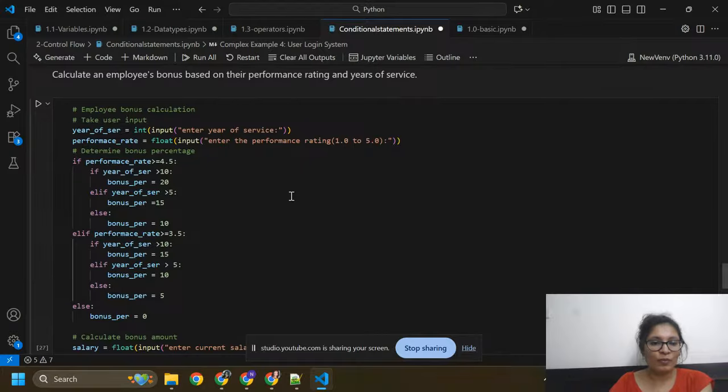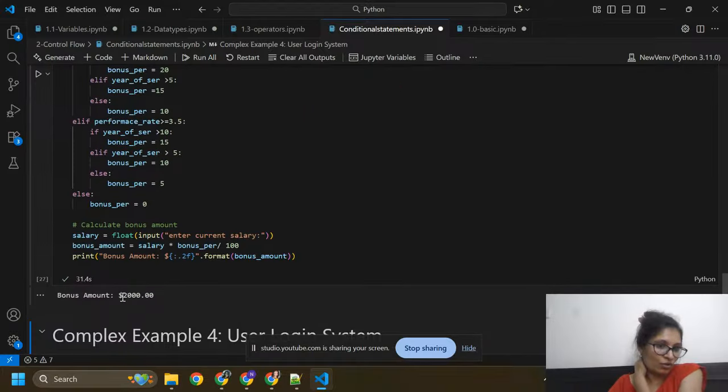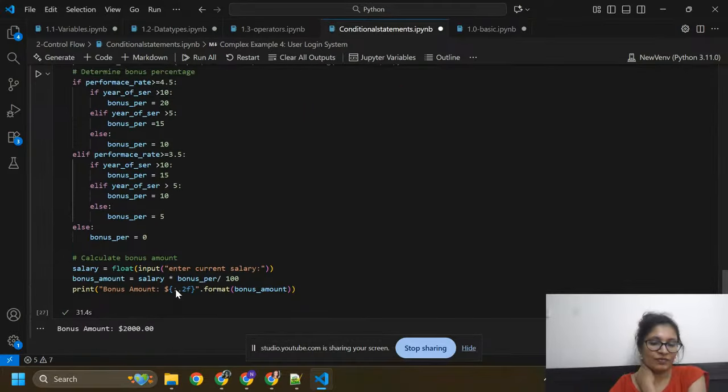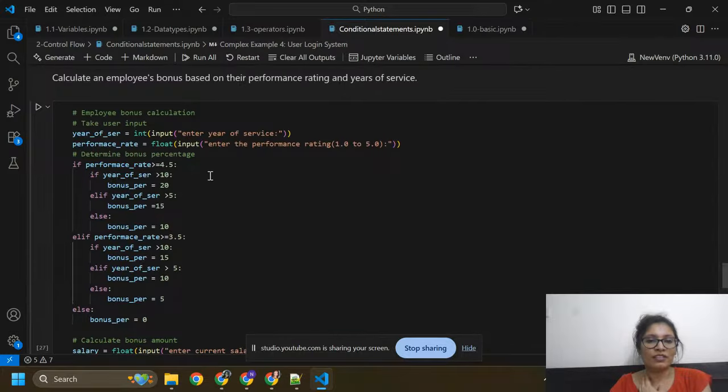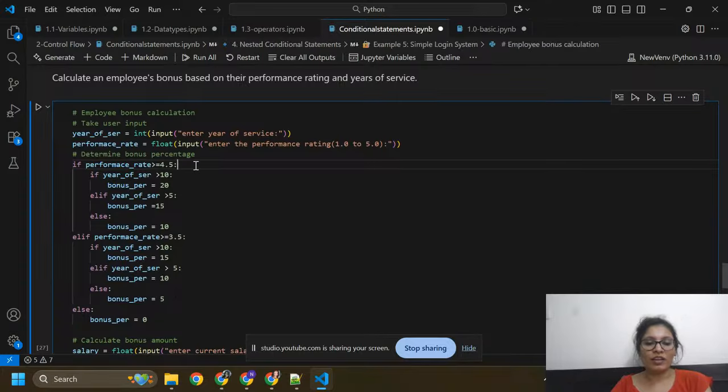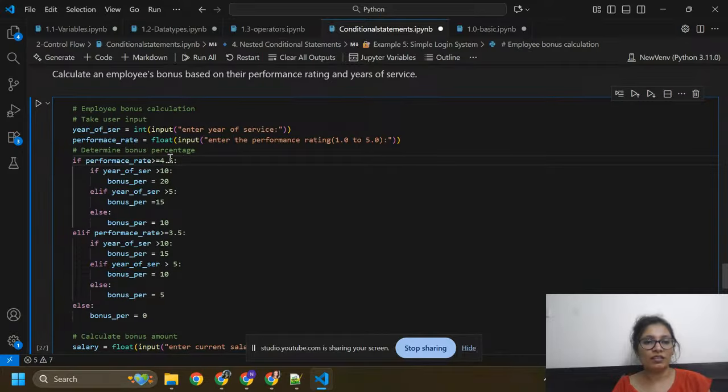Then you got the bonus amount, $2,000. So here you can check. I gave 4.4. So I need to check if our performance rating is greater than or equal to 4.5. We need to check these conditions one by one.